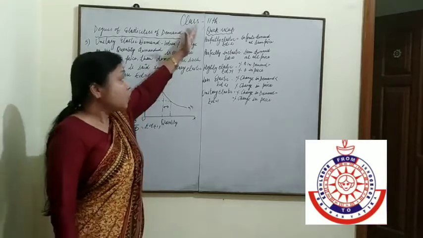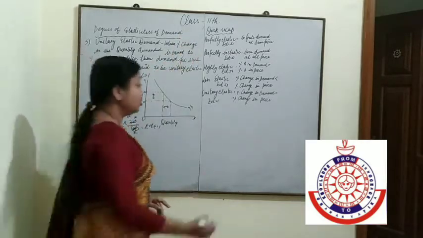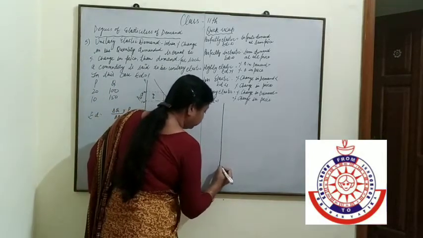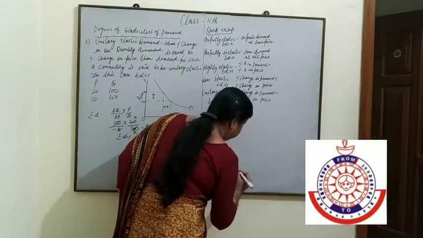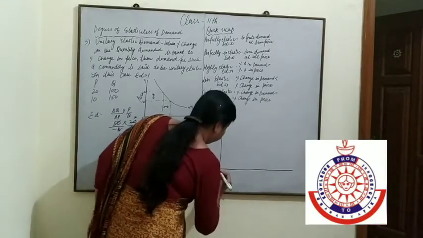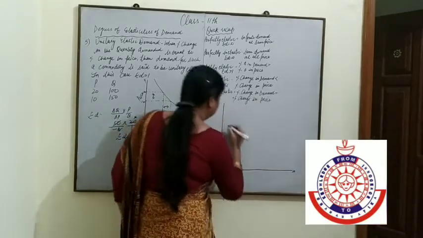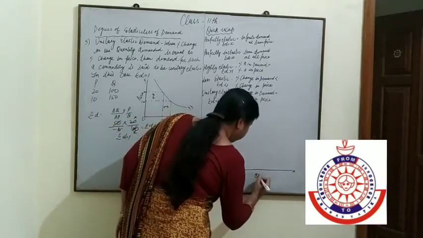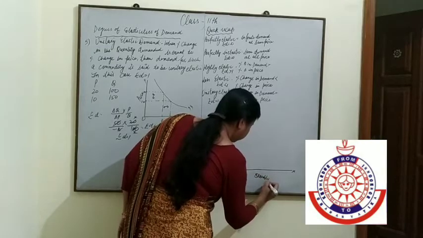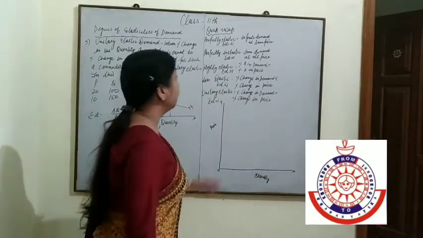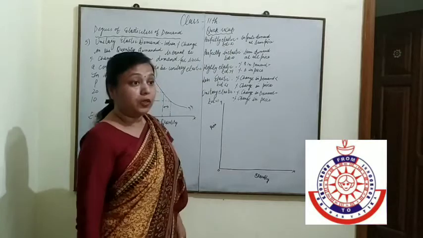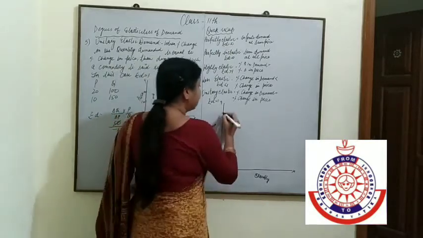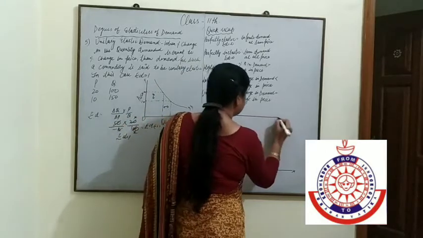Let us see all the elasticity on a single diagram. If we are talking about ED equal to infinity, whenever ED is equal to infinity, that is parallel to the OX axis.